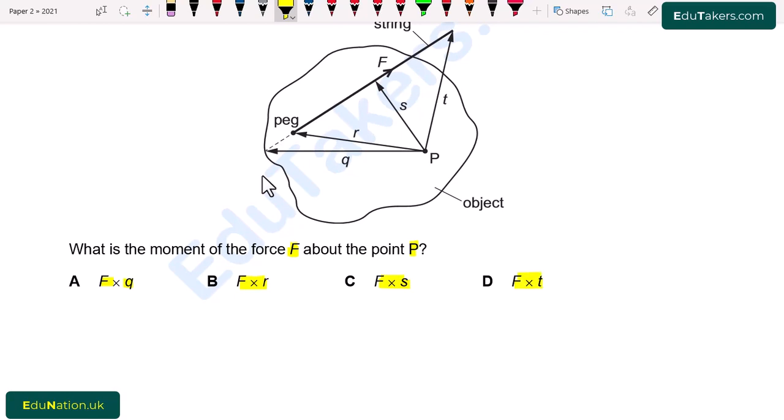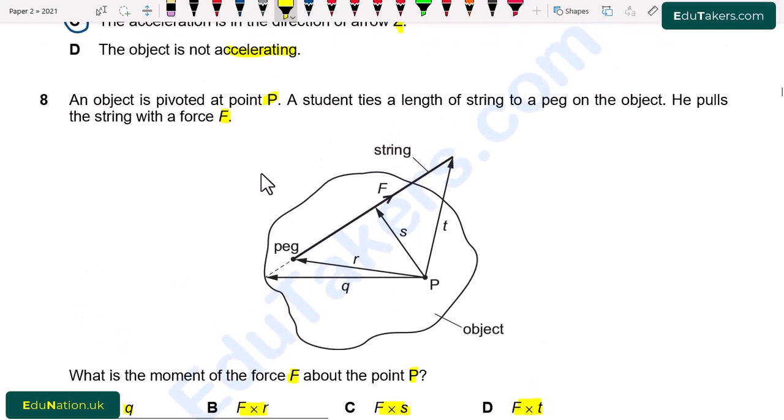So first of all, to solve this kind of question, we have to know what is moment.